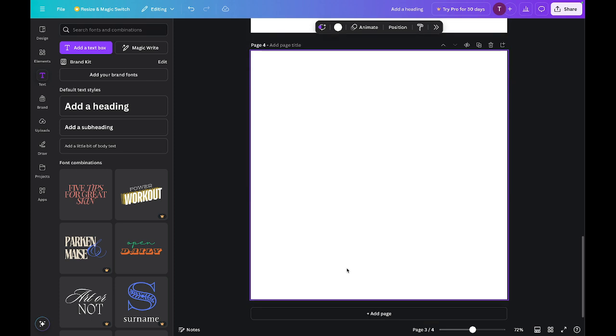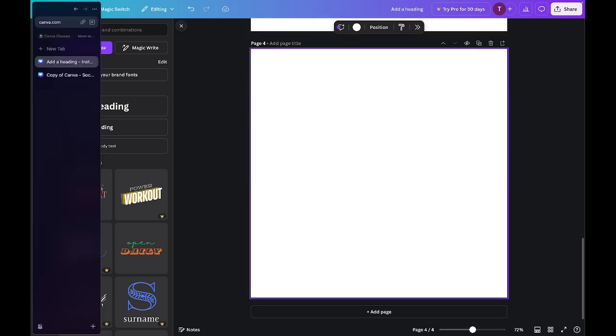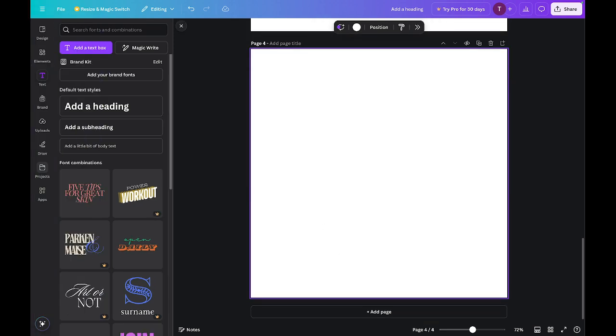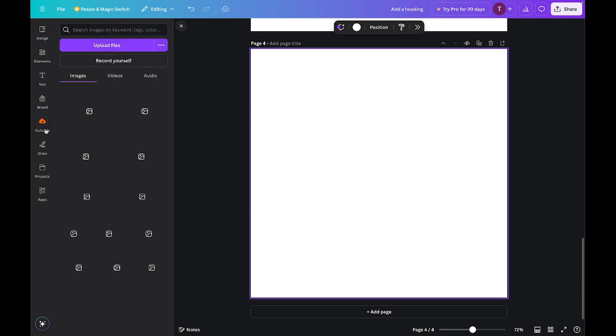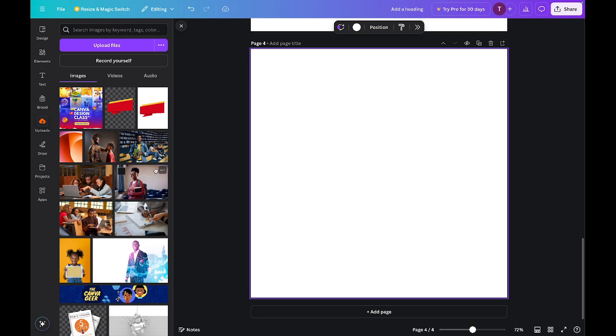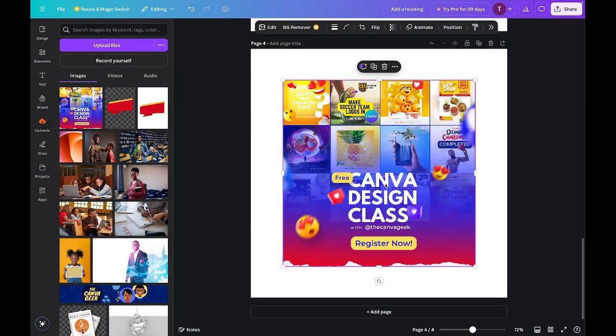Let's create a new page and add, for the sake of this next page, I'm going to go to my uploads. Now uploads are the things you've uploaded into Canva. For instance, I've uploaded this design. After I designed it on my other Canva account, I uploaded it here, and I can bring it in as a JPEG. If I want to make edits to this, immediately I click on this and bring it in.